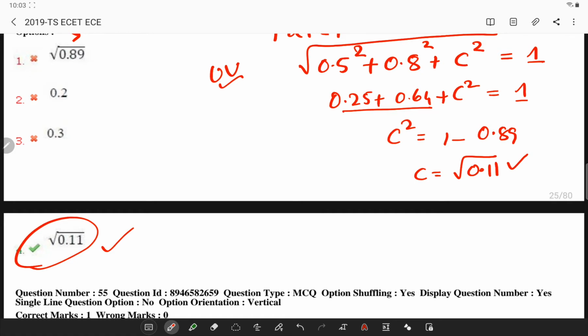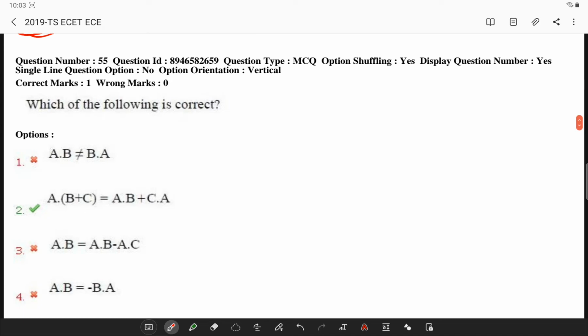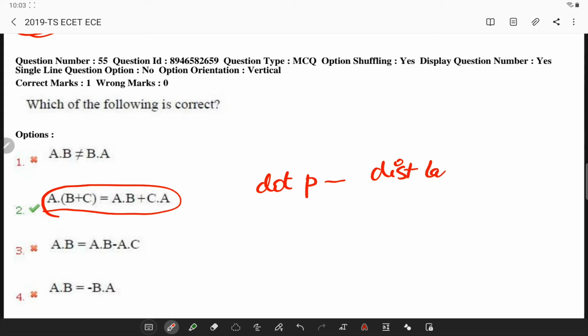Next, which of the following is correct? So if you observe, only this is correct. Now basically dot product obeys the distributive law. So A.B will be equal to B.A. So this option is not correct.